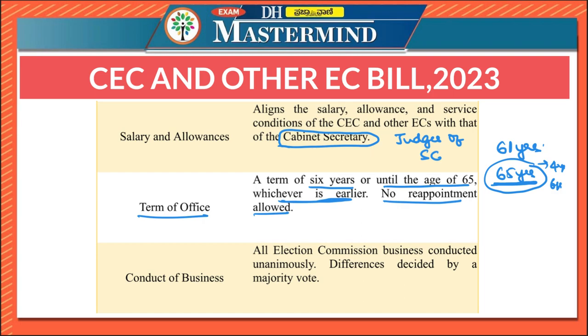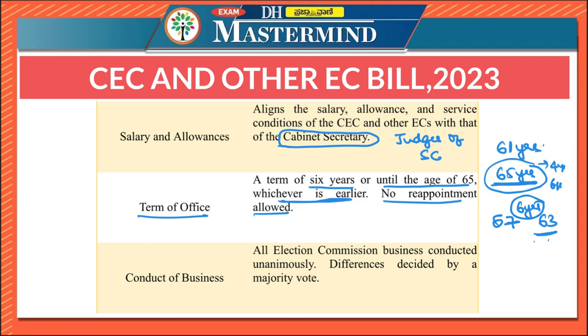However, if a person gets selected to the post of chief election commissioner at the age of 57, then he will have to retire at the age of 63 because 6 years would have elapsed before he turns 65. So this is the condition: a term of 6 years or until the age of 65, whichever is earlier, and no reappointment is allowed.